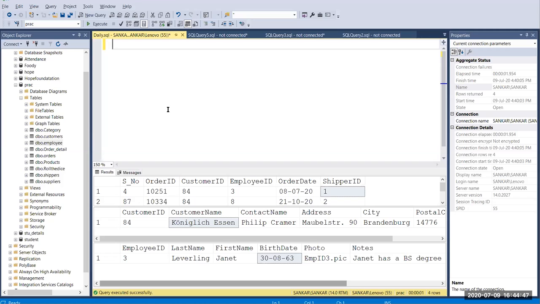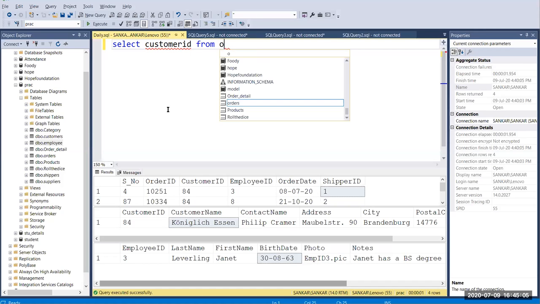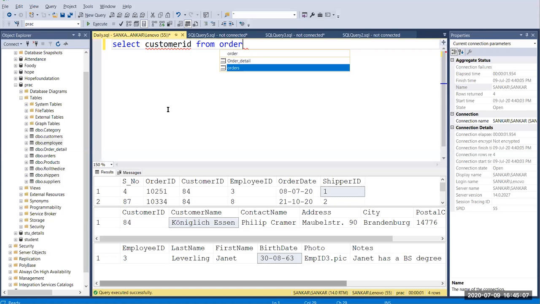So here I'm going to give select, I need only the customer ID, so select customer ID from the orders table. I'm going to print the customer ID only.